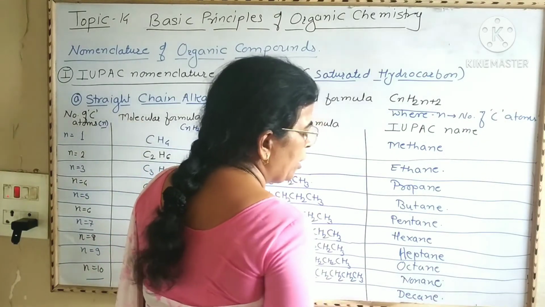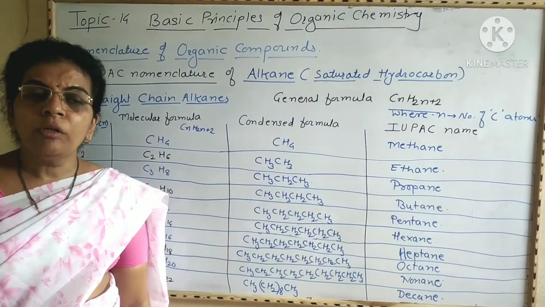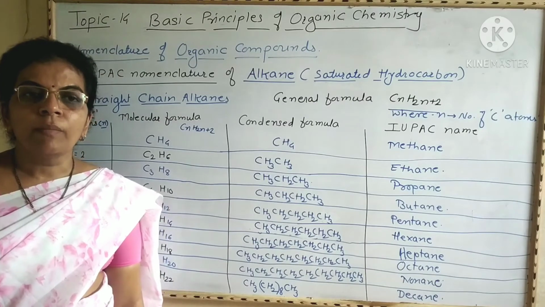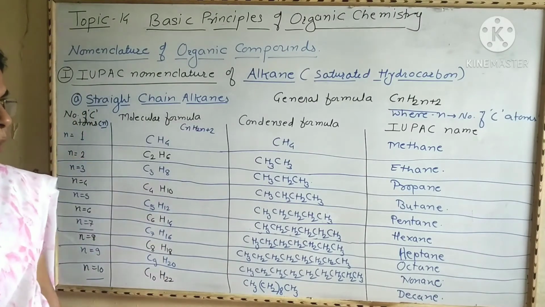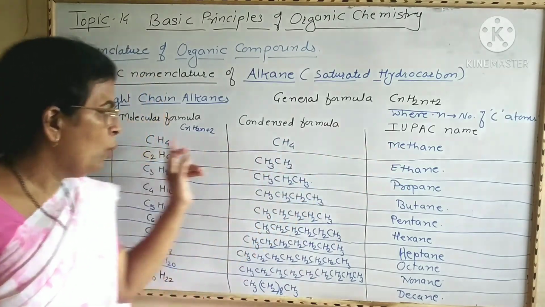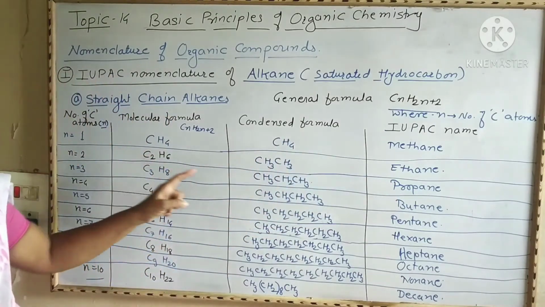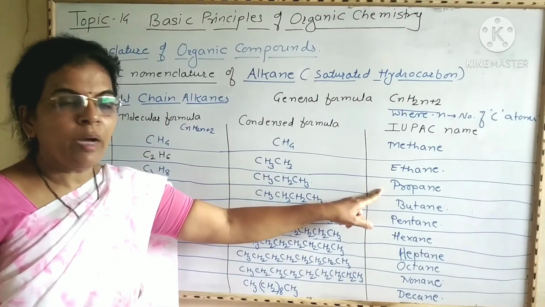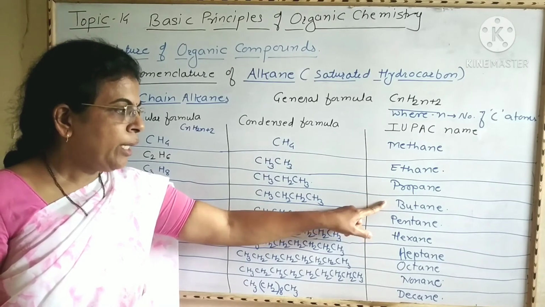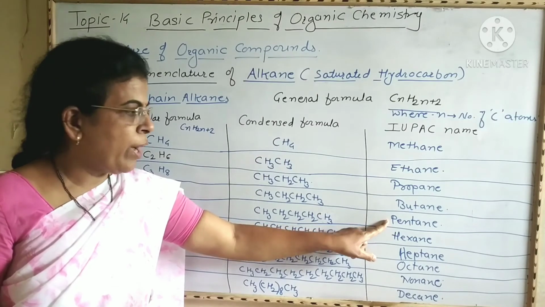In this way, you can give IUPAC names for the first 10 alkanes, or first 10 straight chain alkanes. If the name is methane, then N is equal to 1. If the name is ethane, then the number of carbon atoms becomes 2. If it is propane, then the number of carbon atoms becomes 3. Butane, N is equal to 4. Pentane, N is equal to 5.